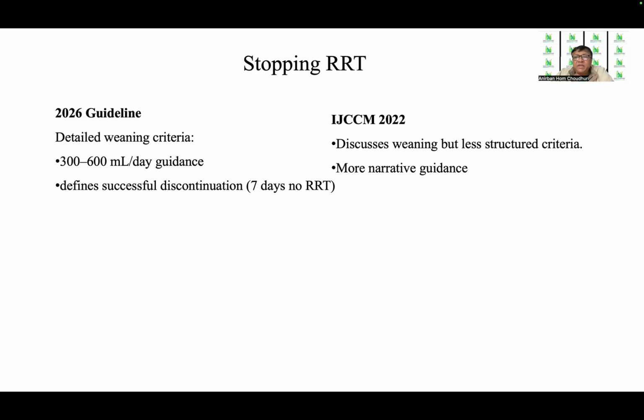With regard to stopping the renal replacement therapy, 2026 guidelines give a detailed weaning criteria, again with 300 to 600 ml per day guidance, and define successful discontinuation as 7 days of non-requirement of renal replacement therapy. The Indian guidelines of 22 discuss weaning, but it is a less structured criteria and it gives more narrative guidance.